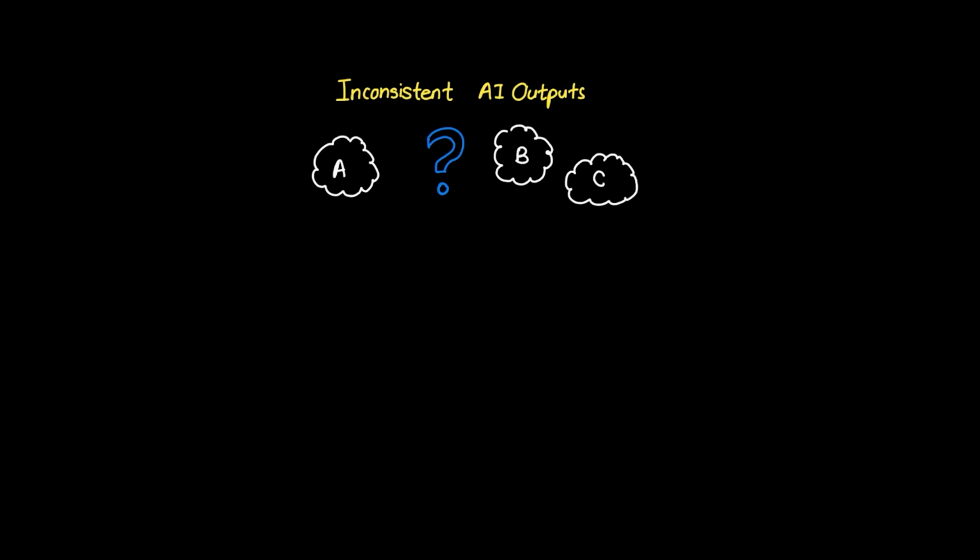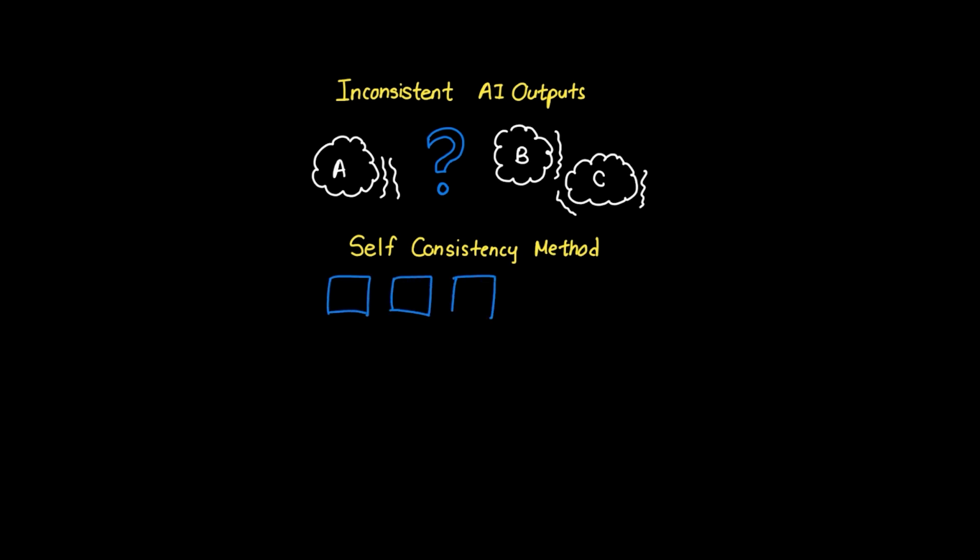Understanding self-consistency in AI is crucial for reliable outputs. When a developer gets inconsistent responses from the same prompt, it's like asking the same person the same question multiple times and getting different answers each time, frustrating and unreliable. The self-consistency method addresses this by running the prompt multiple times and then selecting the most frequent or coherent response. Imagine polling 5 experts on a topic and going with the majority opinion rather than just asking one expert once.